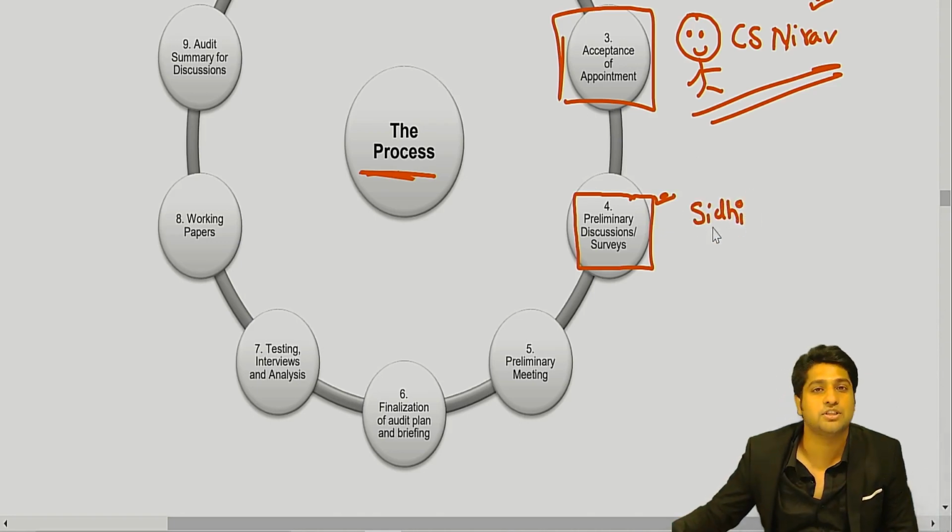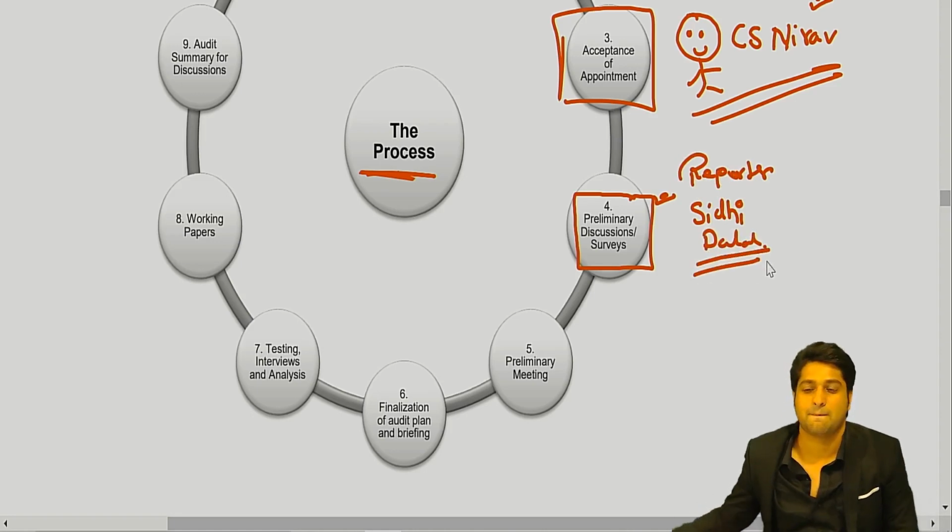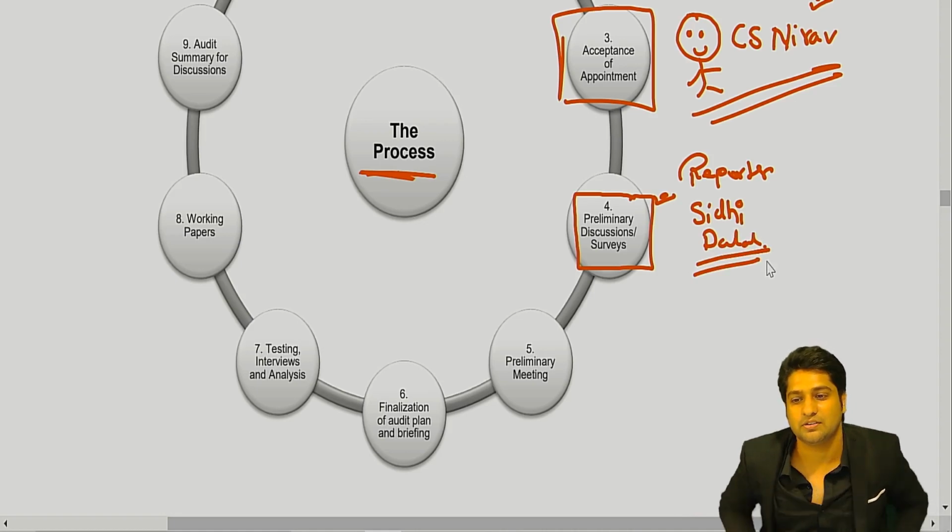So have you seen that Harshad Mehta scam? How there is a reporter. What was the name of the reporter? Suchita Dalal. So here also we have a reporter whose name is Siddhi Dalal. Okay, so she is also a reporter.